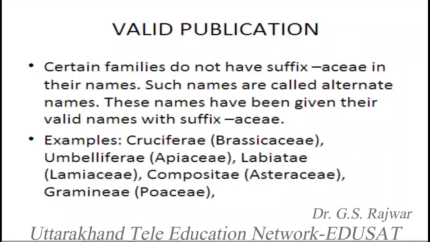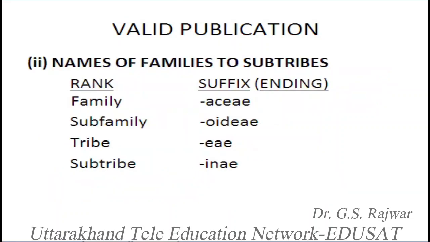So for example, Cruciferae is the previous name, or rather we can say this is the alternate name of Brassicaceae, because it is named after Brassica. Umbelliferae has the name Apiaceae, Labiatae is Lamiaceae, Compositae is Asteraceae, Gramineae is Poaceae.